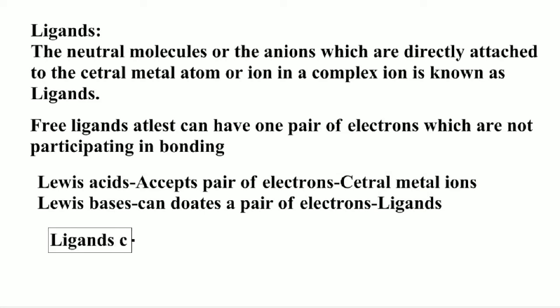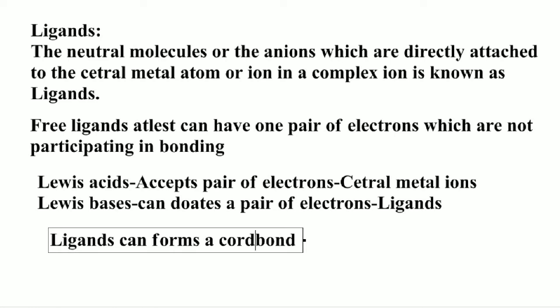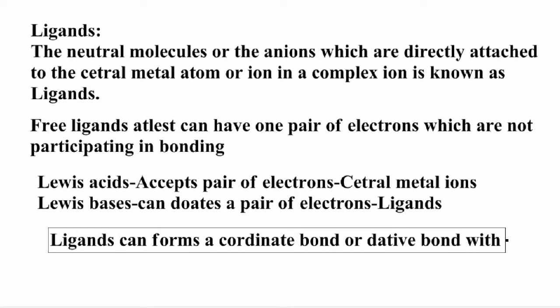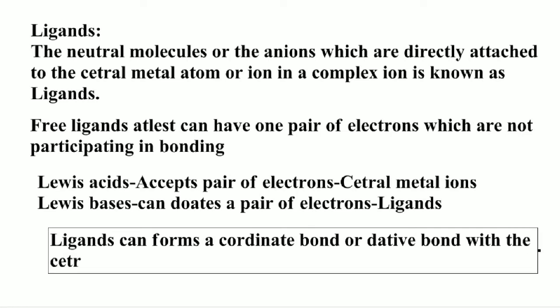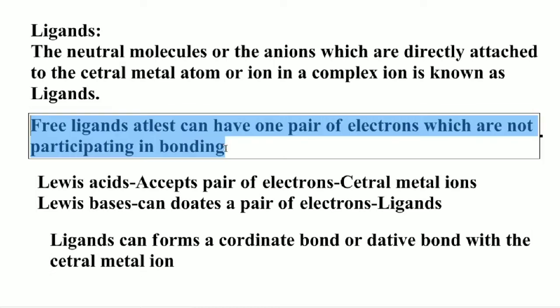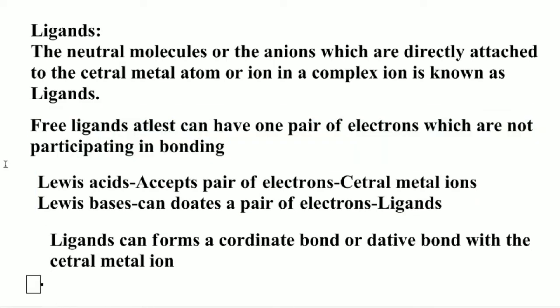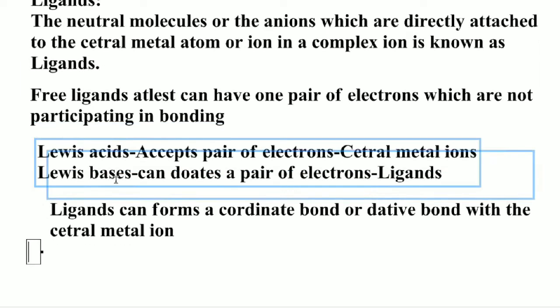Therefore, the ligand can form a coordinate bond, or a dative bond, with the central metal atom or ion. Ligands donate a pair of electrons and the central metal ion accepts a pair of electrons to form the complex, and the ligand should have at least one pair of electrons which are not participating in bonding. Now we can see some examples which act as ligands.